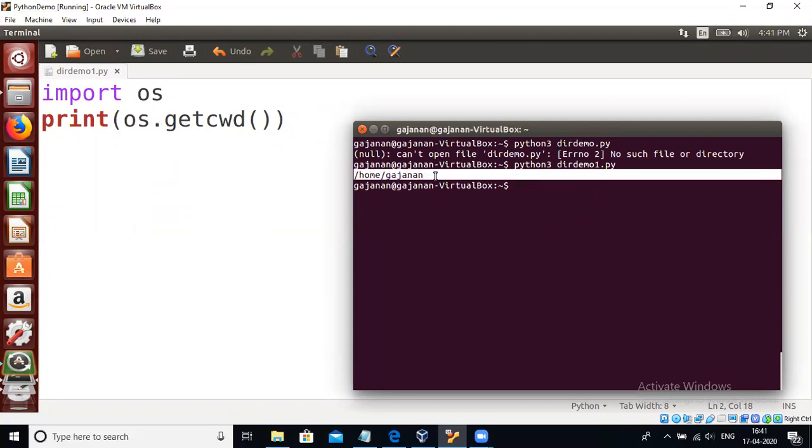So that means we are currently working in the home directory. Inside home there is a Gajanan, which is a subdirectory, and home is a root directory. So we are executing all our programs by default in home, and inside the home directory there is a Gajanan subdirectory. Okay, so the getcwd method is used to give the path of the current working directory, right? So this is about getcwd.